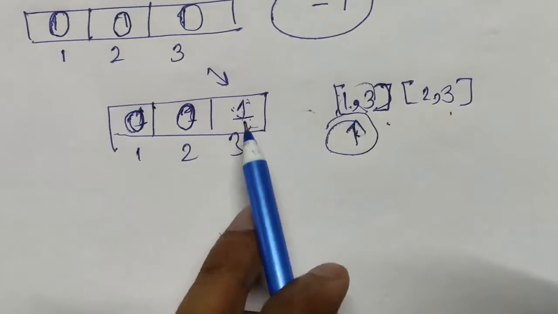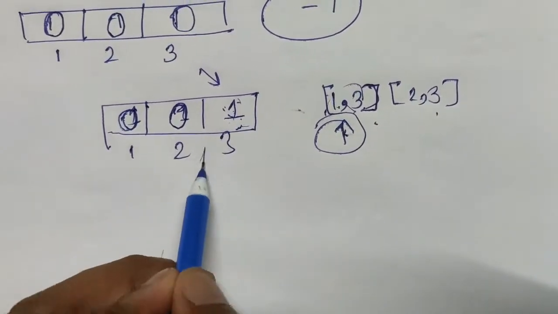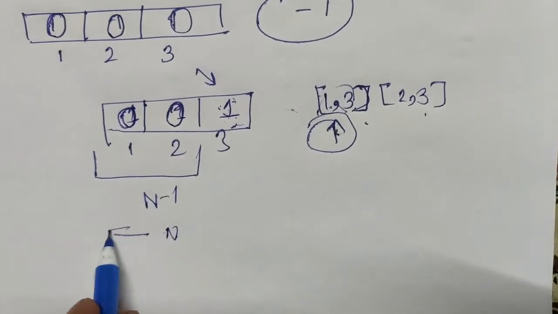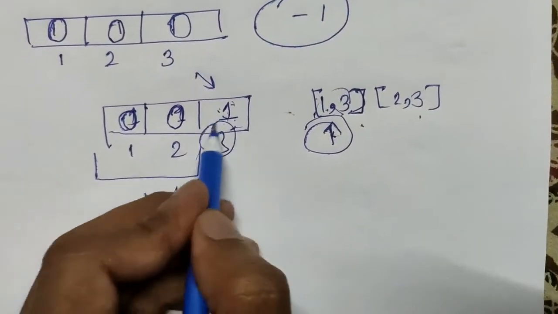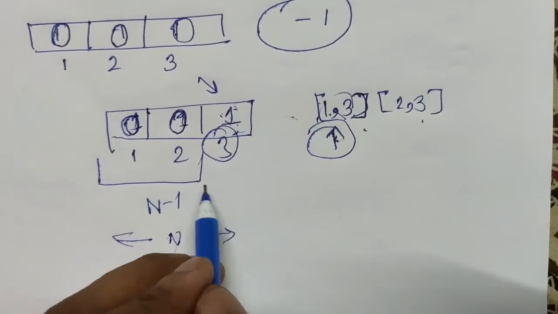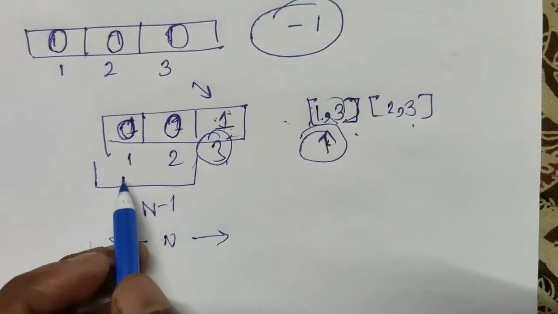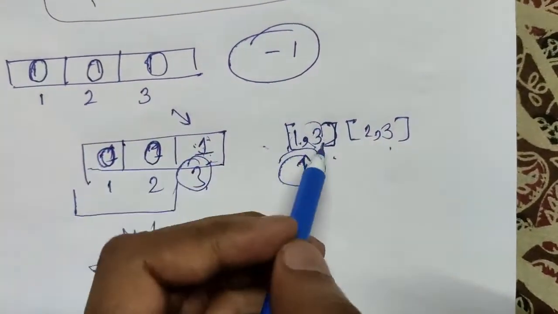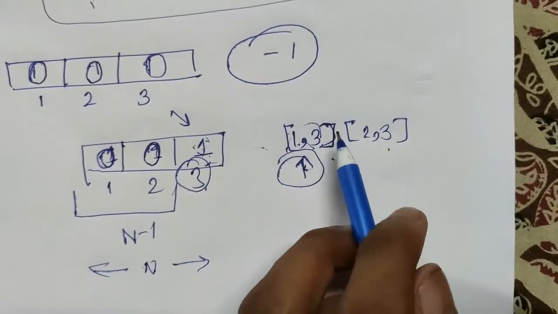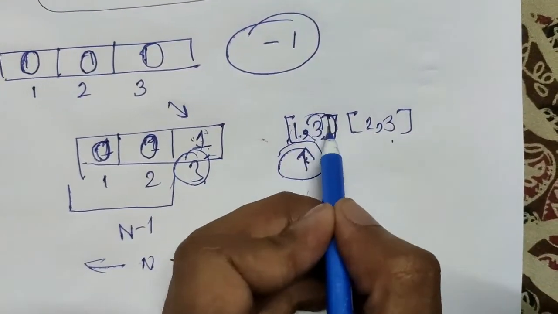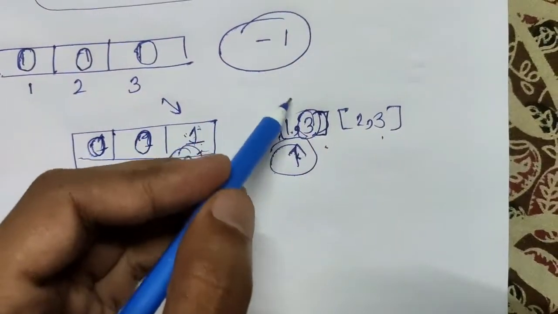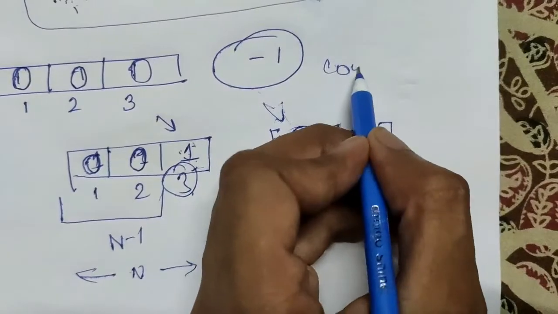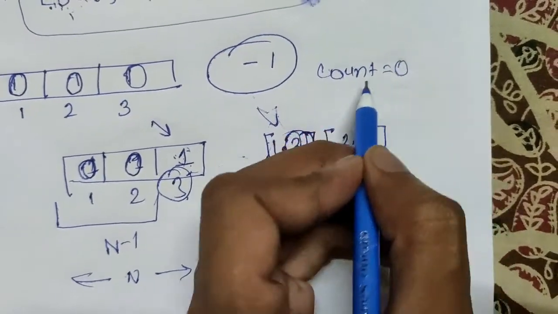To be a judge, he should be trusted by exactly n minus 1 people. Meaning if there are n people in total, then to be the judge he should be trusted by all the others. Except him, all others should trust him, meaning n minus 1 people should trust him. So we will iterate through the loop again and check whether the person trusts the judge or not. 1 trusts 3, so the person trusts the judge, and initially suppose count equals 0.